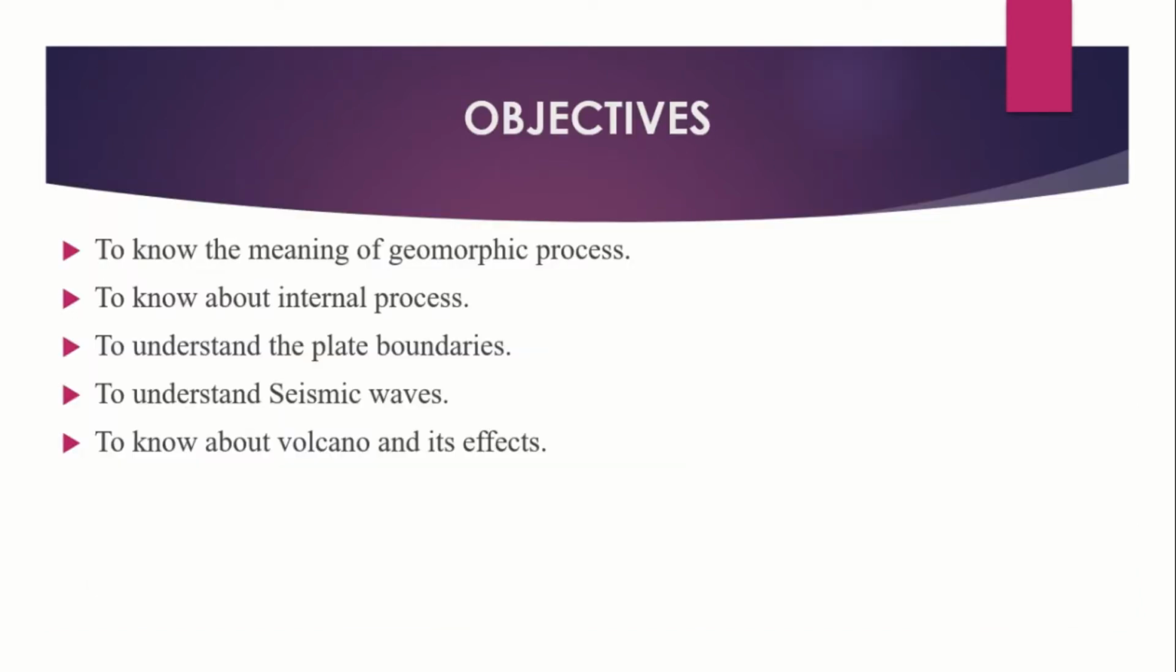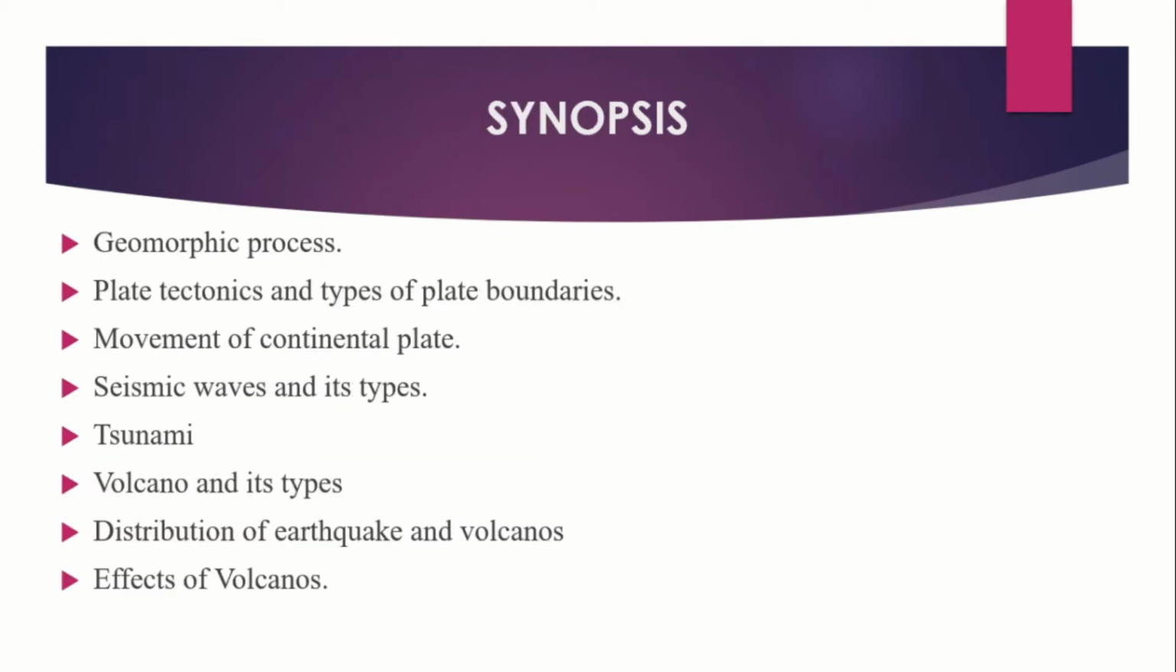Let's see the objectives. To know the meaning of geomorphic process, to know about internal process, to understand the plate boundaries, to understand seismic waves, to know about volcano and its effects. Synopsis: geomorphic process, plate tectonics and types of plate boundaries, movement of continental plate, seismic waves and its types, tsunami, volcano and its types, distribution of earthquakes and volcanoes, effects of volcanoes.